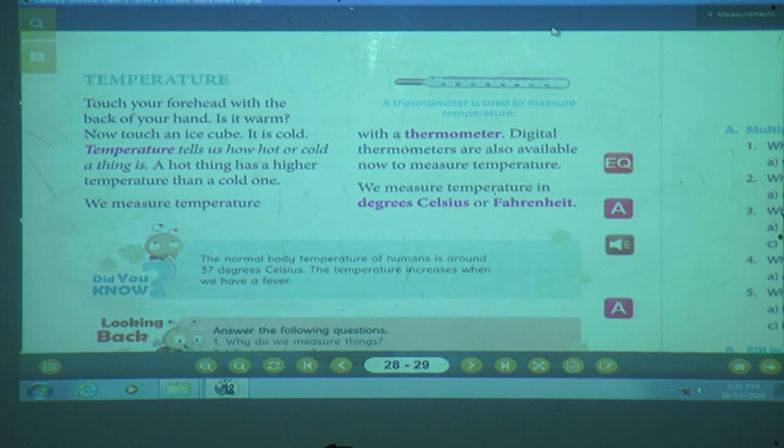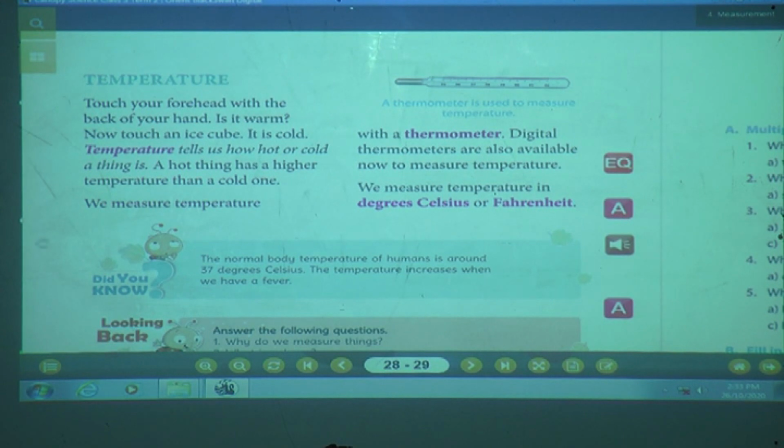Whatever items they bring, just see the packets of those items and they will have the weight written on them, whether it is in gram or kilogram. So what you will do, you just mention those items along with gram or kilogram in your rough book. If you check regularly, you will understand in a better manner.